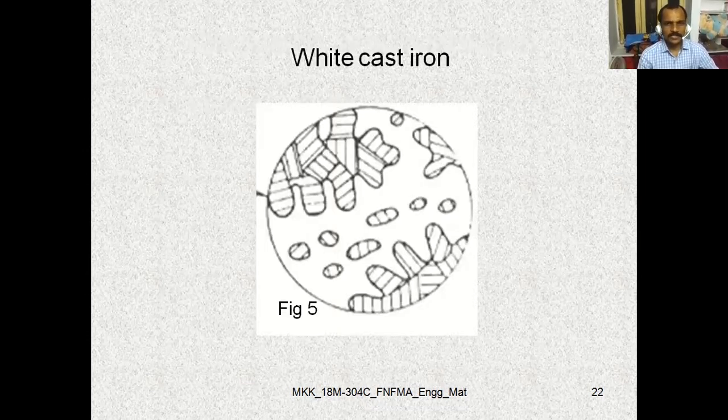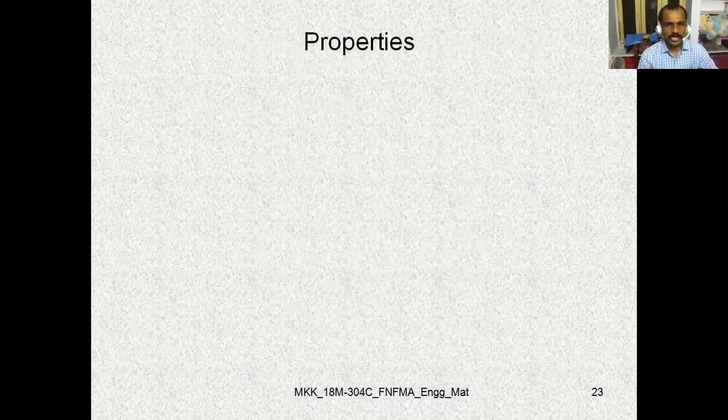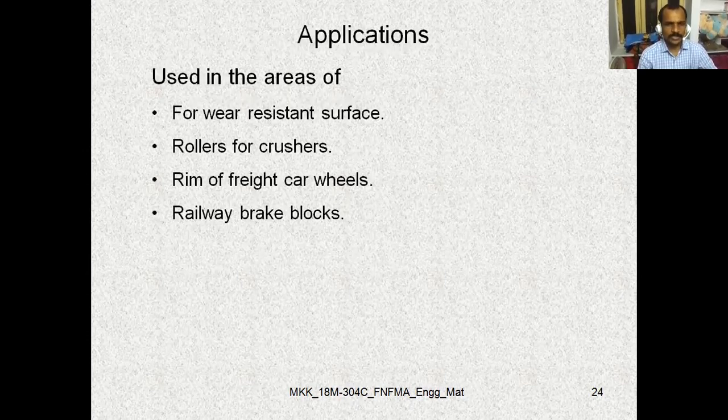Like that, we discussed the structure of white cast iron and its properties. Later we moved to the applications where it is suitable: wear resistant parts, rollers for crushers, freight car wheels, railway brake blocks, liners for cement mixers, ball mills, etc.